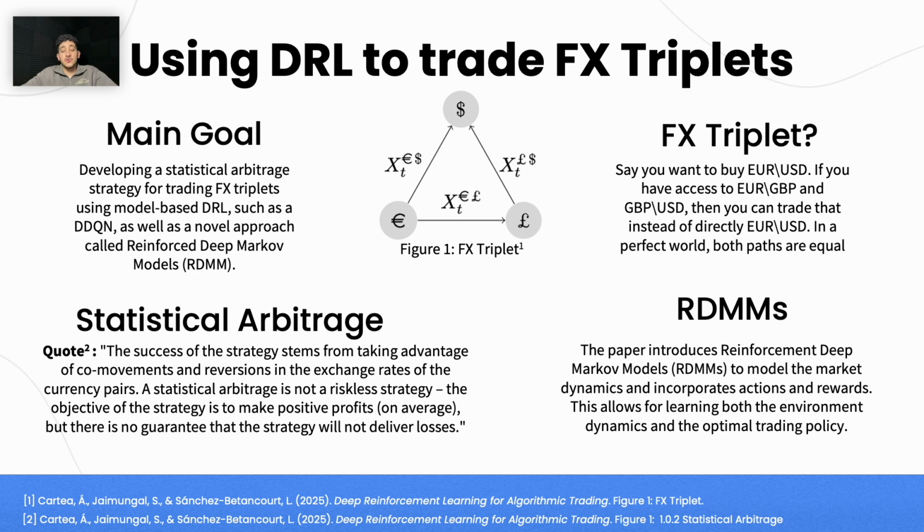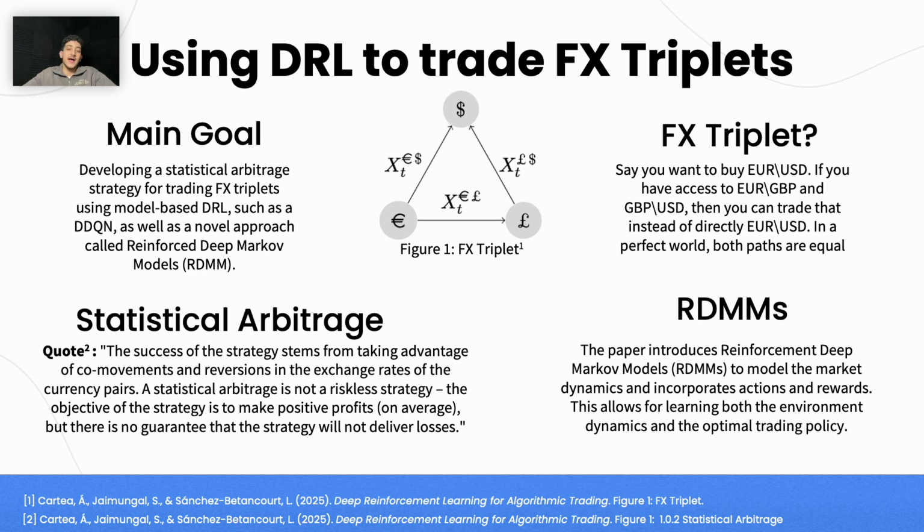Say you want to buy US dollars from euros. If you have access to the Euro GBP rate and then you have access to the GBP US dollar rate, you can trade that path instead of directly trading the Euro to USD path. In a perfect world, both of these paths are equal. However, the success of the strategy stems from taking advantage of the co-movements and reversions in the exchange rates of the currency pairs.